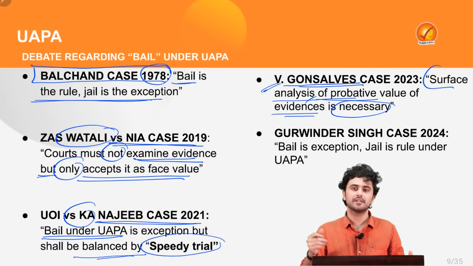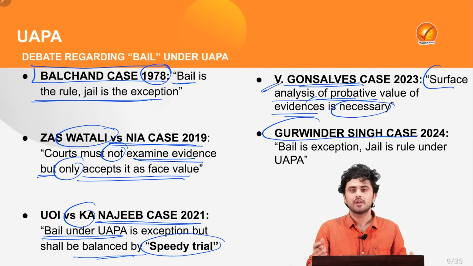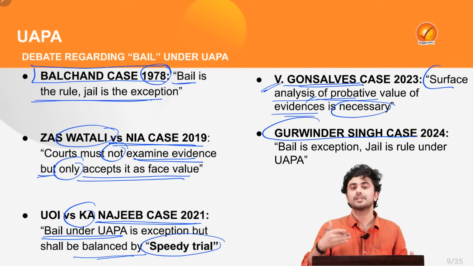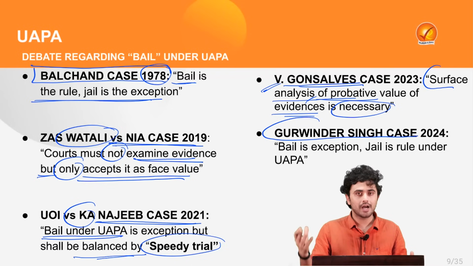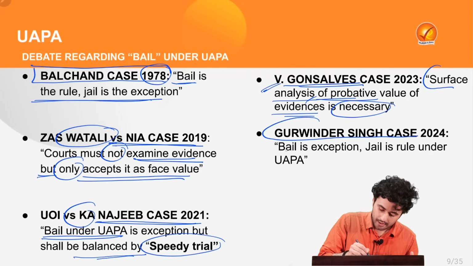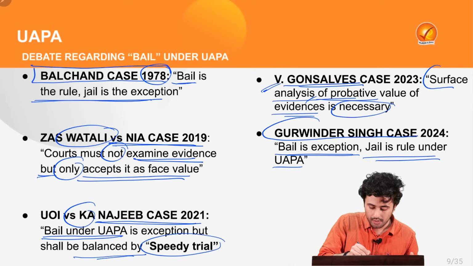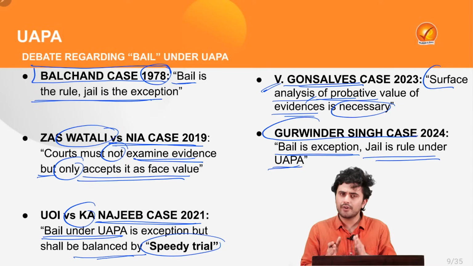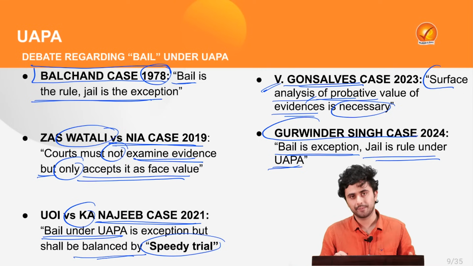Now, in a very recent ruling, the Gurwinder Singh case 2024, which deals with an accused with some association with Khalistan, the Supreme Court held that bail is the exception and jail is the rule under UAPA, thus further stiffening the provisions of bail under UAPA.